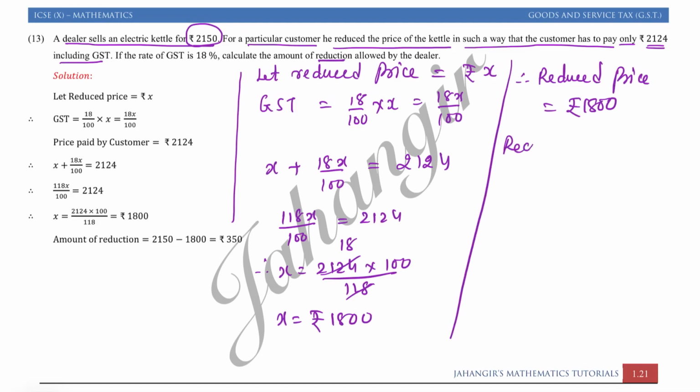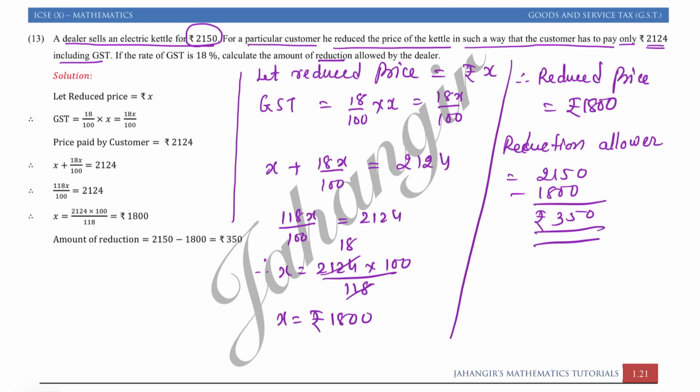So the reduction allowed by the dealer is 2150 minus 1800, that is 350. So therefore the dealer had given a discount of rupees 350 to a particular customer.